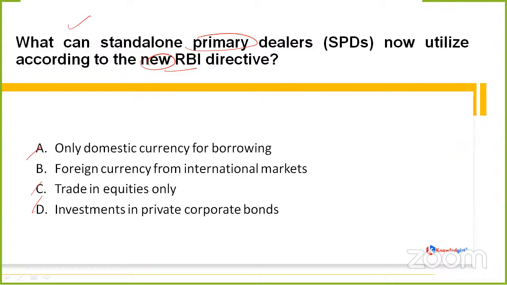We are being provided with 4 options, like we get for every single question. What should it be, guys? Take your time. Yeah, great. A few have replied that it should be option C, that is trade in equities only. What about others? No one has any idea? How can it be possible? Okay, Lalit B, Shritam D.